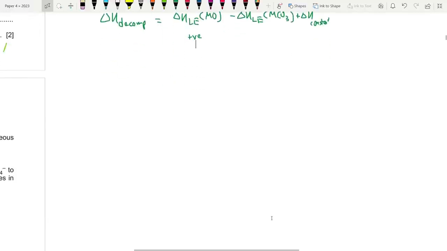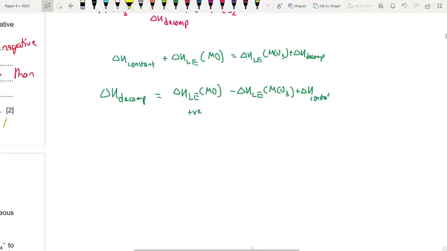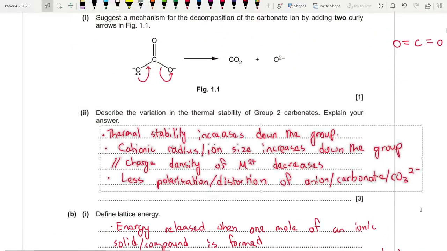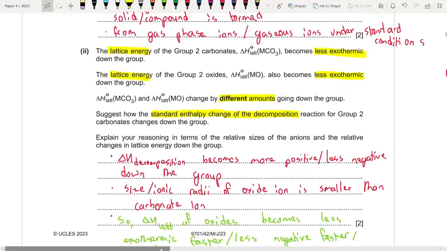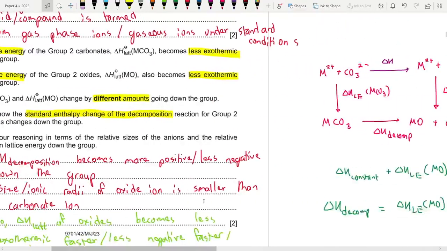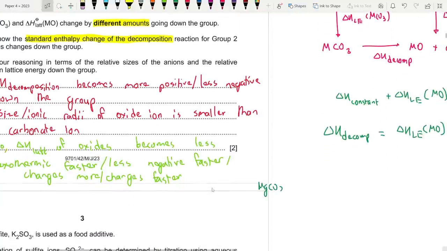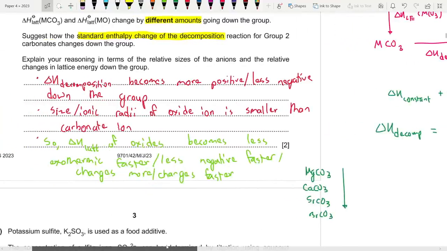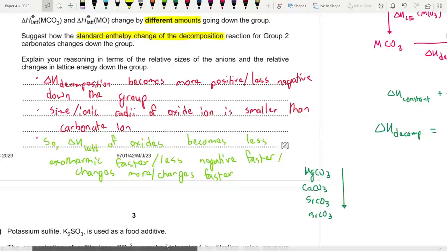Do we have any values over here? And clearly there is another logic. As you go down the group, since the thermal stability increases, we need more energy to break down the bond. So for example, we have MgCO3, CaCO3, SrCO3, BaCO3. As you go down the group, since they become more thermally stable, we need more energy to break the bond. As a result, it becomes more endothermic. So that is statement number one. Okay, the del H decomposition becomes more positive down the group.